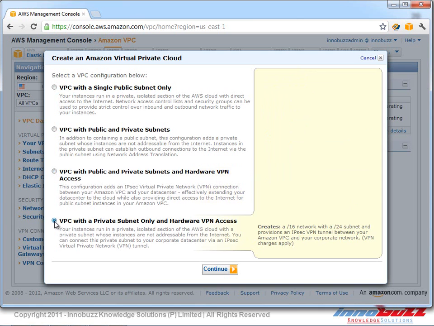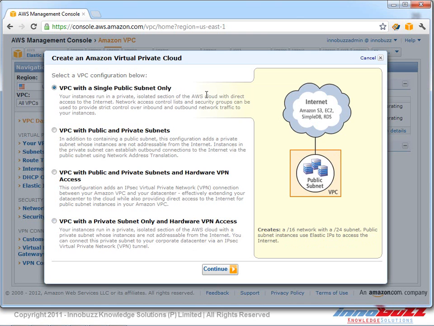Let's check the final configuration type of creating a virtual private cloud. This one, as the figure indicates, doesn't have access to the public internet. The resources available under the VPC subnets will be accessible only through the VPN tunnel, using IP security as well.